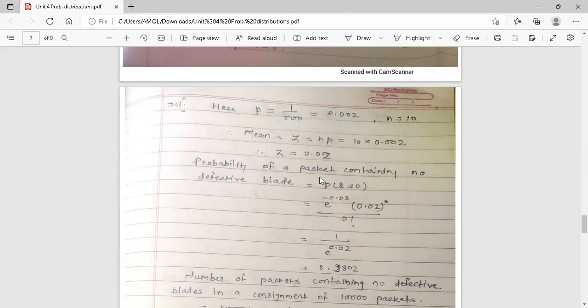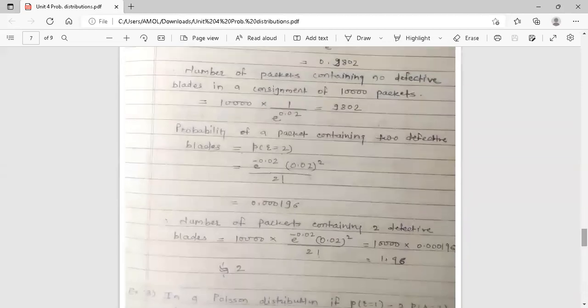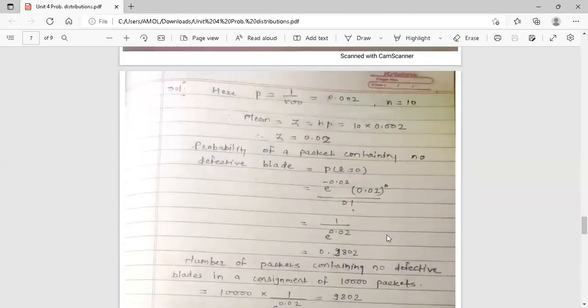Now the probability of a packet containing no defective blade, because our first aim is you find the probability. Use Poisson distribution to calculate the approximate number of packets containing no defective blades and then 2 defective blades. No defective blades means the value of r is equal to 0. Using Poisson distribution, you find the value here.